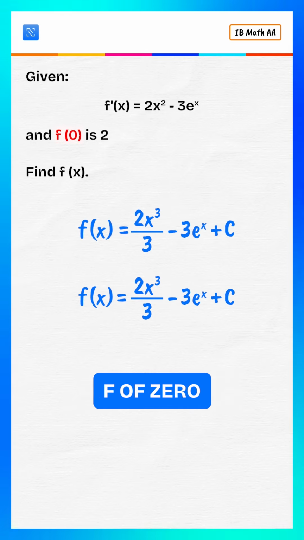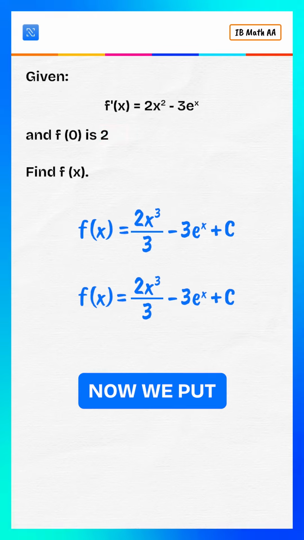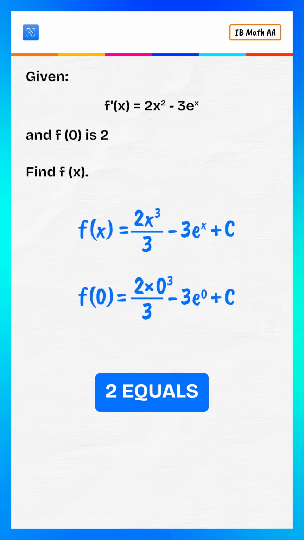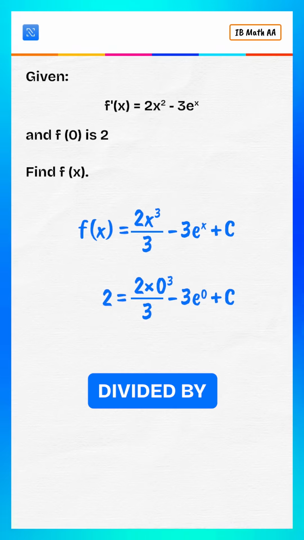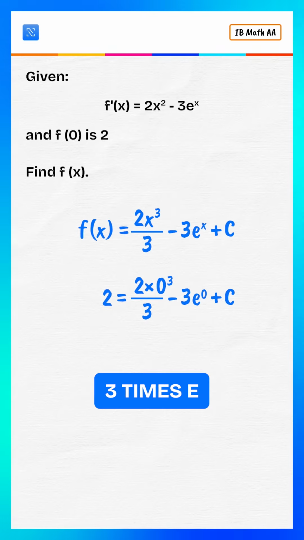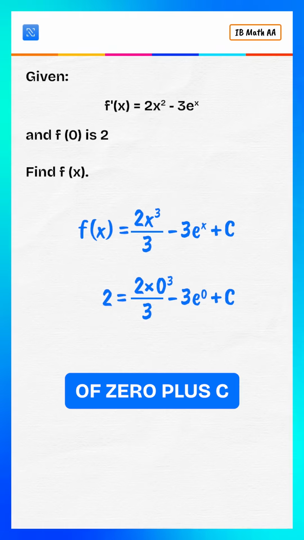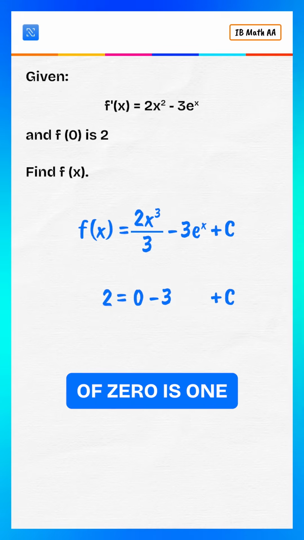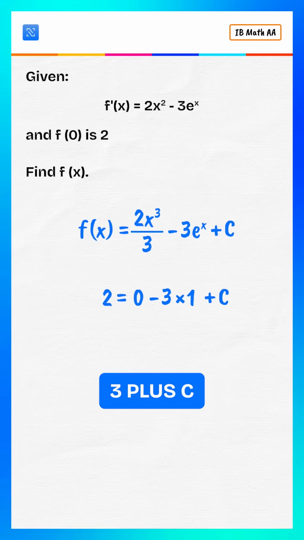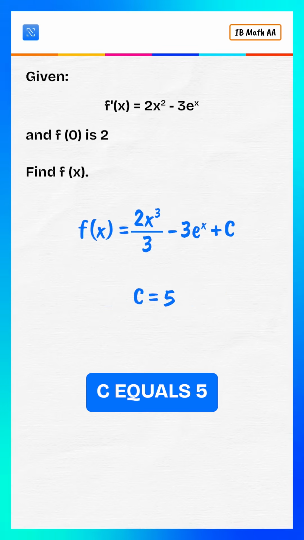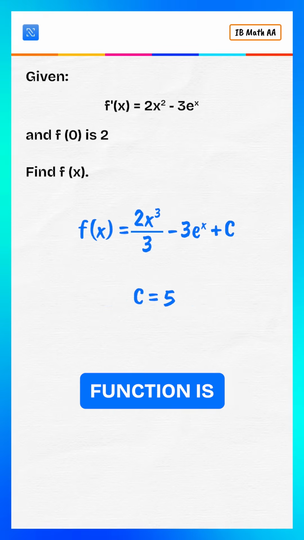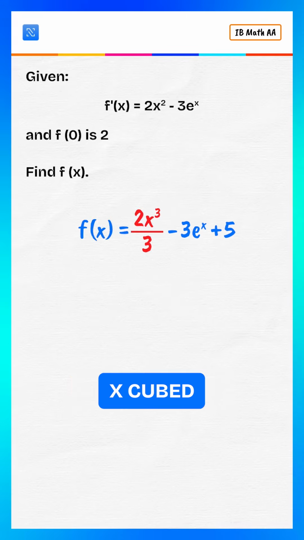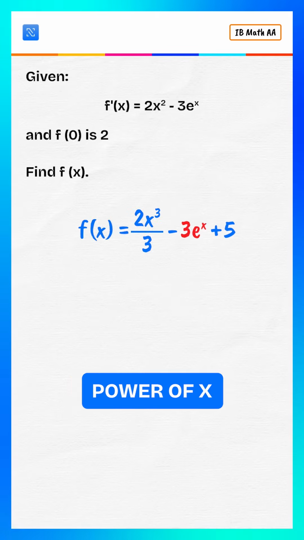Use the point f of 0 equals 2. Now we put the point in function f of x. It gives us 2 equals 2 times 0 cubed divided by 3 minus 3 times e to the power of 0 plus c. We get 2 equals 0 minus e to the power of 0 is 1, and 3 times 1 is 3, plus c. So c equals 5, so the original function is f of x equals 2/3 x cubed minus 3e to the power of x plus 5.